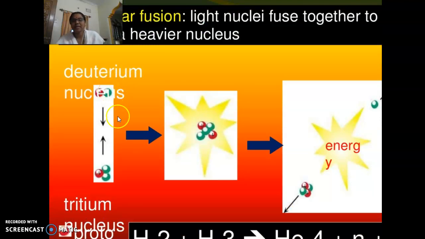Deuterium is nothing but 1H2: hydrogen with mass 2 is called deuterium, and hydrogen with mass 3 is called tritium. The deuterium nucleus and tritium nucleus bombard each other and form helium-4 along with the evolution of an enormous amount of energy. This is a nuclear fusion reaction.